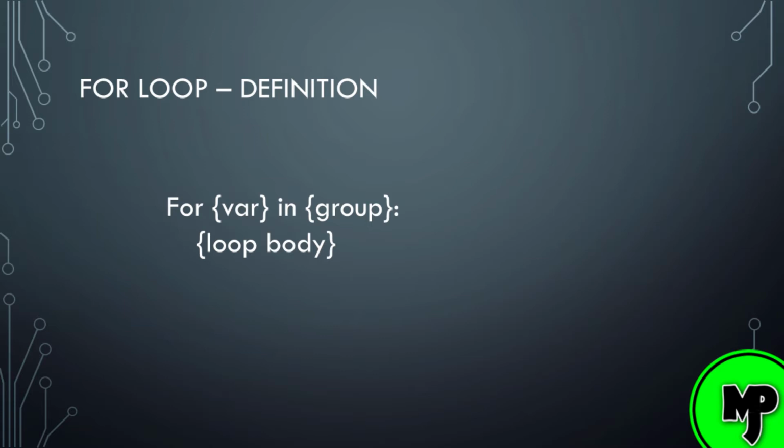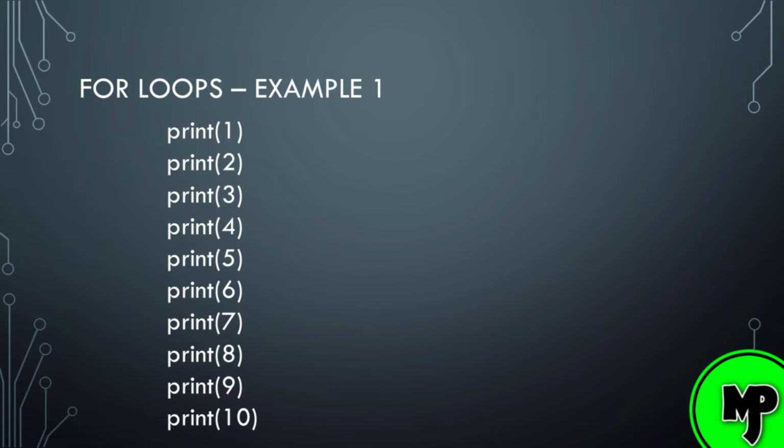The for loop is often used to run through to a specific value. You use a variable to run through a series of objects. This is often a range of consecutive numbers. Let's look at an example. If we want to print out the numbers 1 to 10, we can do it this way.